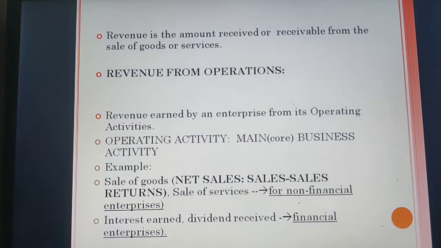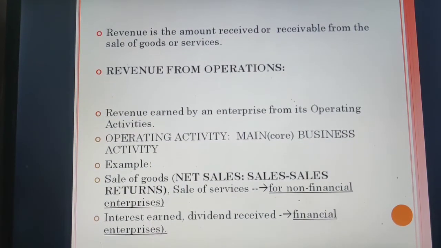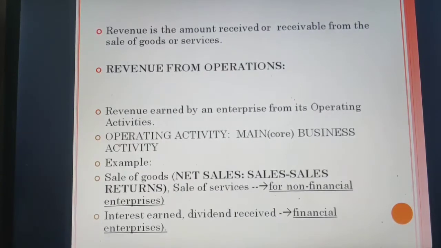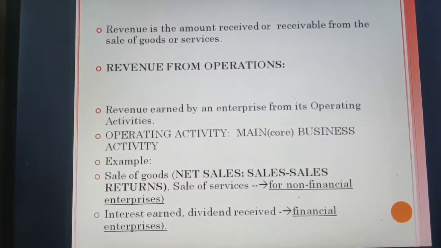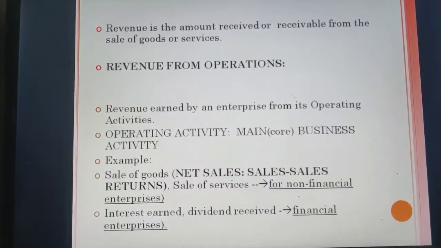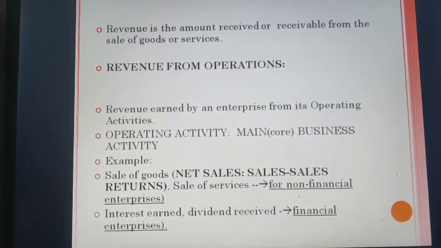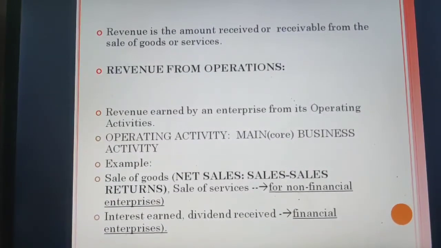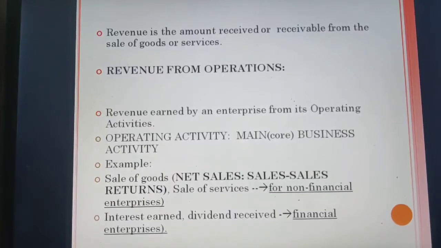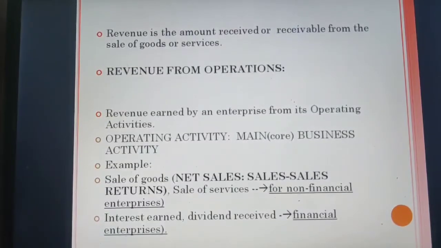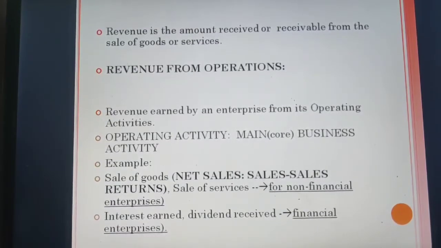Next, students, revenue. As you remember, revenue is the amount received or receivable from the sale of goods or services. Now we are going to discuss revenue from operations, revenue earned by an enterprise from its operating activities. Now, what is that operating activity? Operating activity is the main core business activity in which your enterprise is dealing.